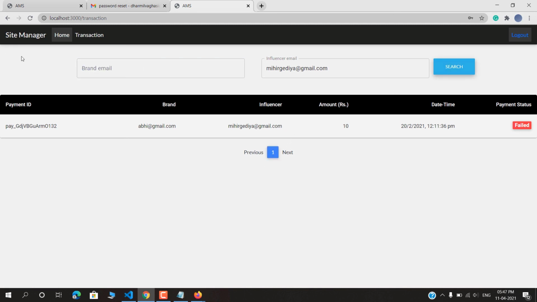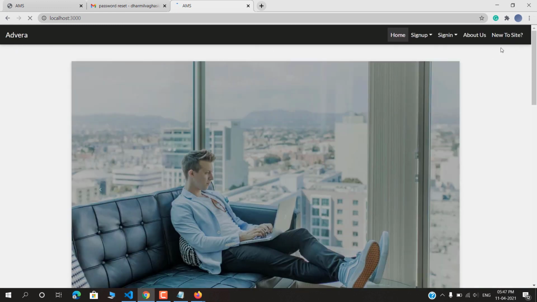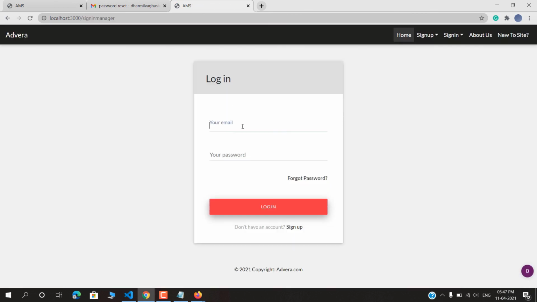And the site manager cannot register directly. We have an admin panel, so the admin can add or remove this site manager. So I am going to log in with admin credentials.